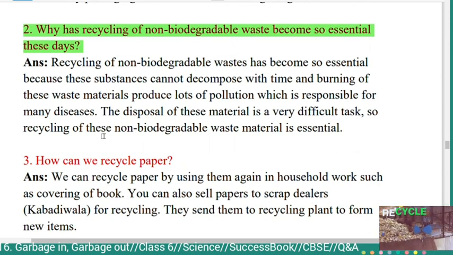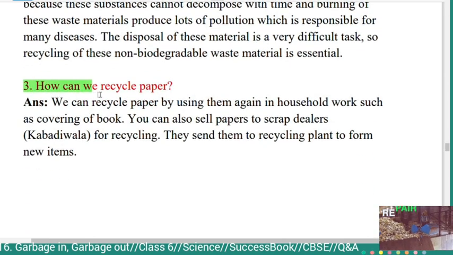Answer: recycling of non-biodegradable waste has become so essential because these substances cannot decompose with time, and burning of these waste materials produces lots of pollution which is responsible for many diseases. The disposal of these materials is a very difficult task. So, recycling of these non-biodegradable waste materials is essential.